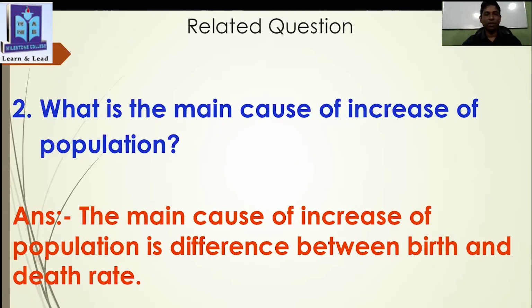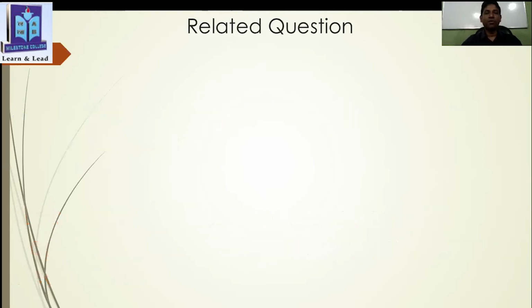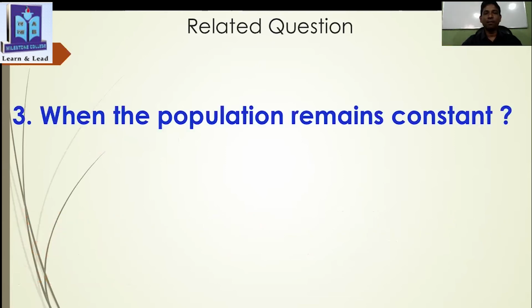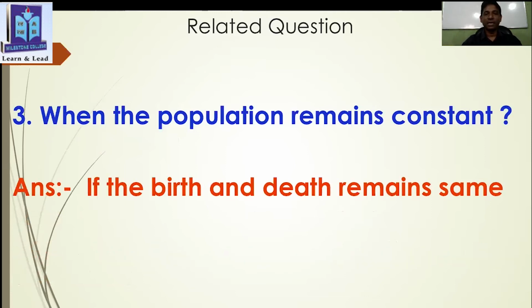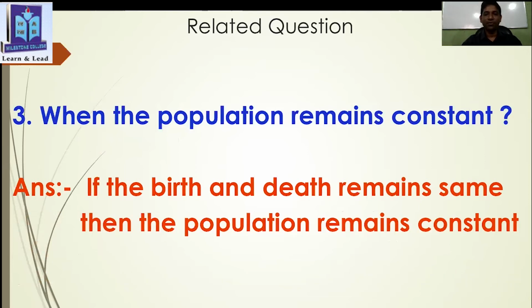Okay. Now another question for you, question number 3. When does the population remain constant? It's a very common question. See, if the birth and death rate remain the same, then the population remains constant. So, a very important question.